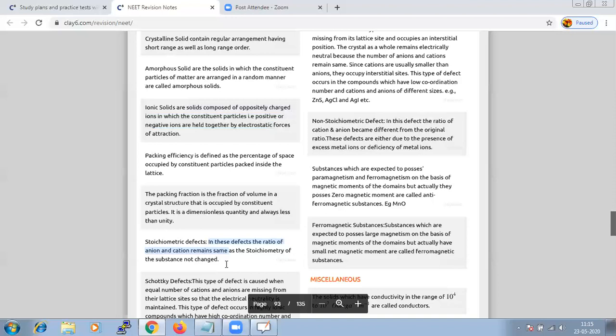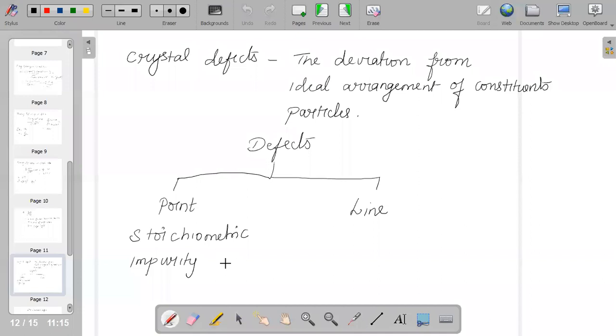And those types of stoichiometric defects we give the name intrinsic defects. Stoichiometric defects, which do not disturb the stoichiometry of the solid, the name we use is intrinsic defects.